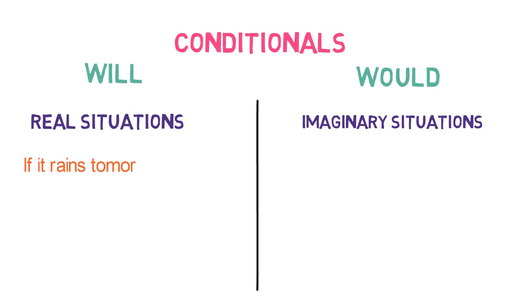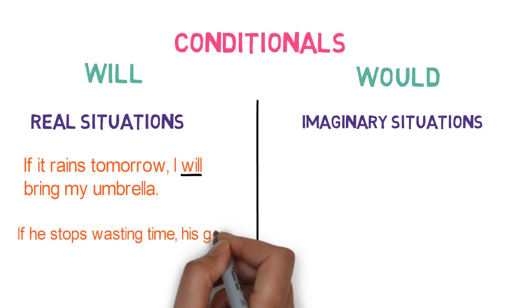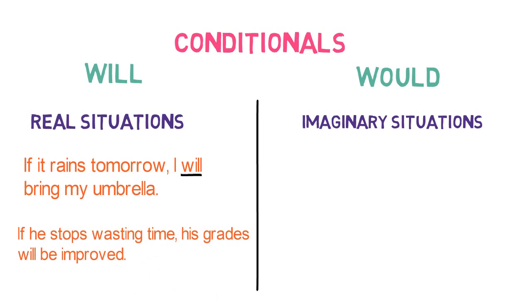If it rains tomorrow, I will bring my umbrella. It's a real situation. So we have used will. If he stops wasting time, his grade will be improved. Here also, it's a real situation. So we have used will.